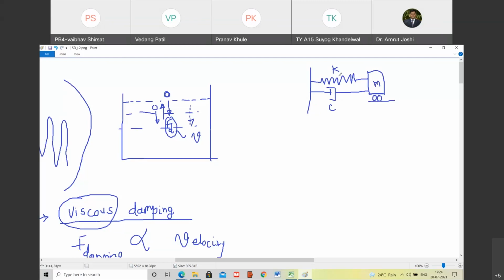What does this K stand for? K stands for the stiffness of the spring. The only property that gives an indication of how much spring force will act on block M is its stiffness.